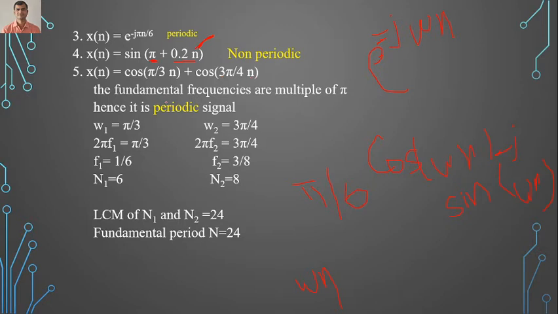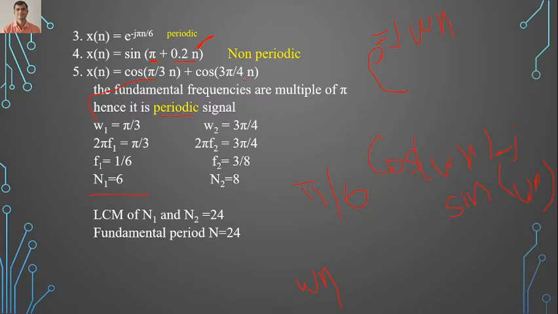We can see here that the frequencies are multiples of pi, as pi by 3 is mentioned here and 3 pi by 4 here. They are multiples of pi, hence the given signal is a periodic signal. Now by comparing with the first term, omega 1 equals pi by 3, so 2 pi f1 equals pi by 3, and f1 equals 1 by 6. Here f is a ratio of rational numbers, k by n, so we get n1 as 6.